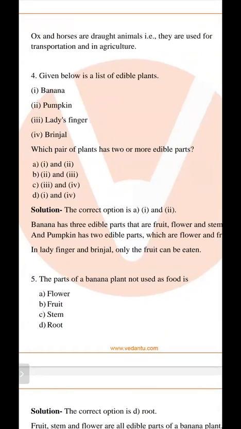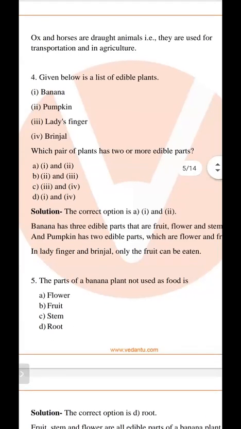You have to find which plant has two or more edible parts. As we know, banana has three edible parts. First is fruit, second is flower, and third is stem. And pumpkin has two edible parts.